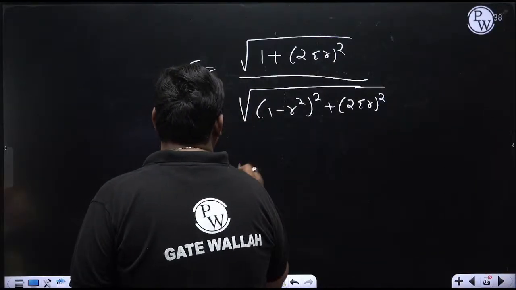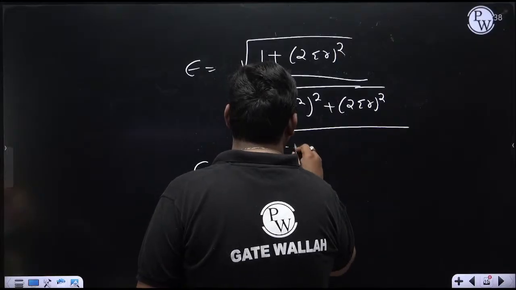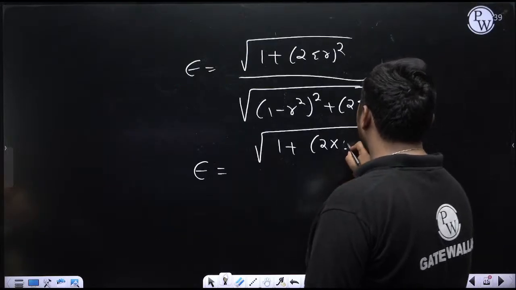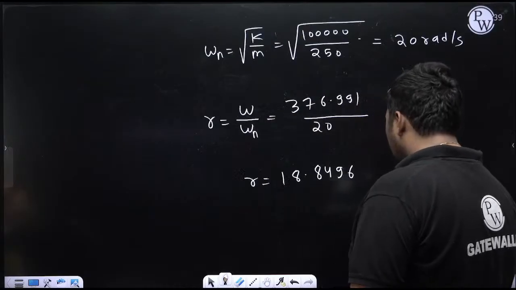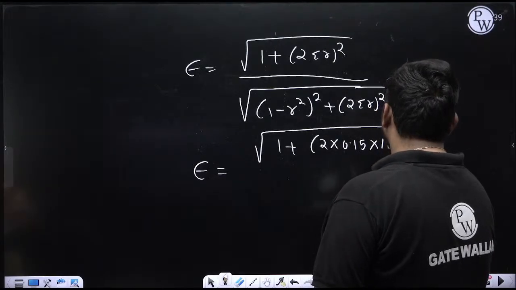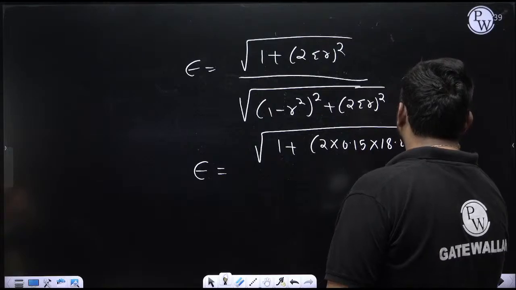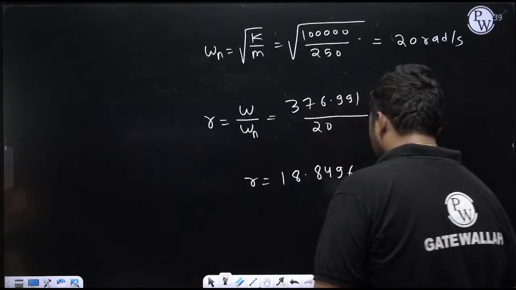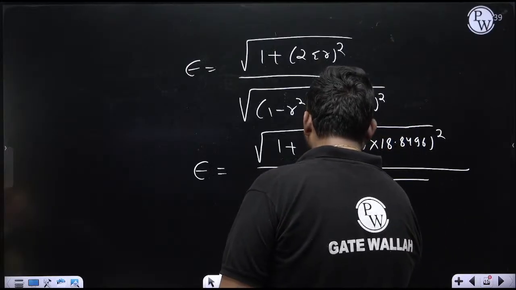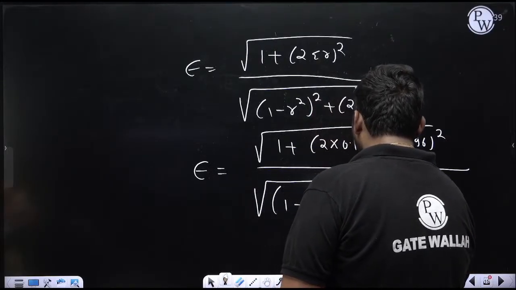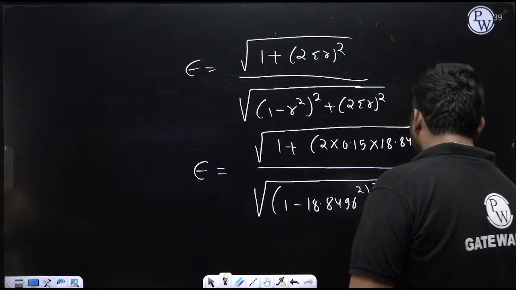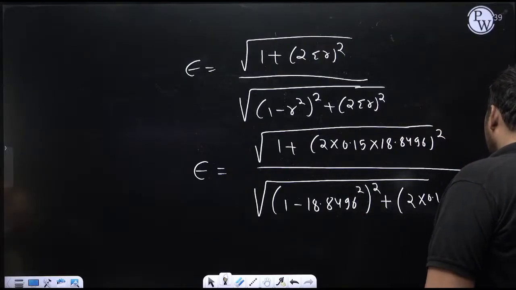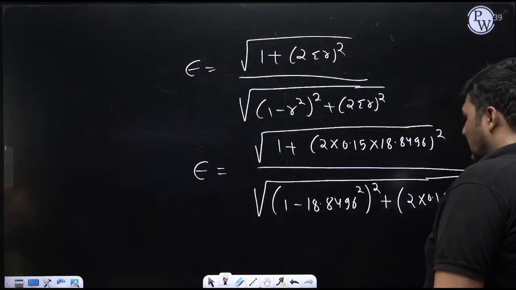It is the square root of 1 plus (2 zeta r) whole squared, with zeta 0.15 and r 18.8496, upon the square root of (1 minus r squared) whole squared plus (2 zeta r) squared, with zeta 0.15 and r 18.8496. Calculation is your partner.